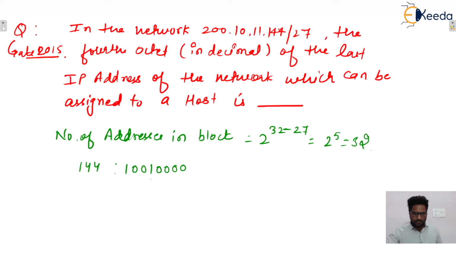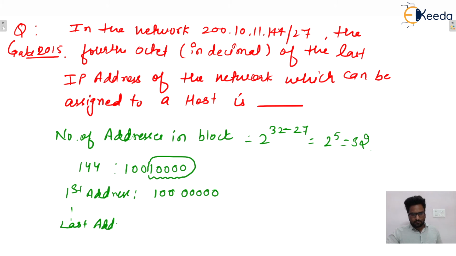So these 5 bits are for the host. So to get the first address, put all host bits equal to zeros, isn't it? And to get the last address, put all host bits equal to ones. So this decimal value is 128 and this decimal value is 159.